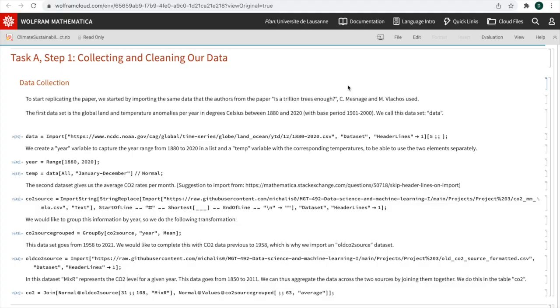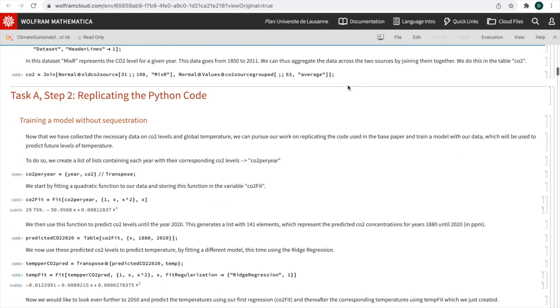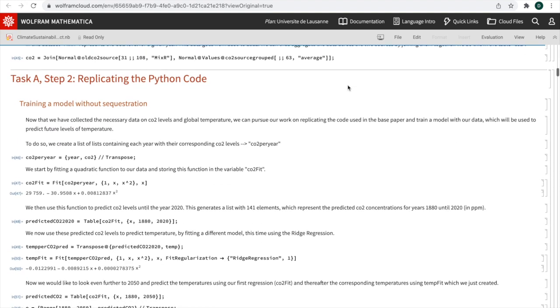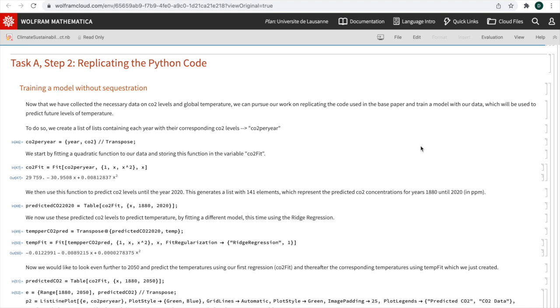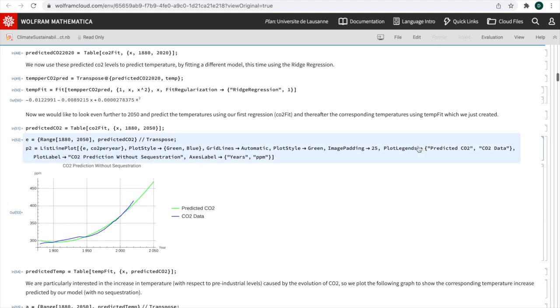We first had to gather the data, but the CO2 data was divided in two: up to year 1958 and then until 2020. We cleaned it, and then based on the CO2 levels per year, we performed a quadratic regression. We actually performed different models, and we found that the quadratic regression was the one that performed best. We can actually see the results and see how the predicted data follows the data from our data sets very well.